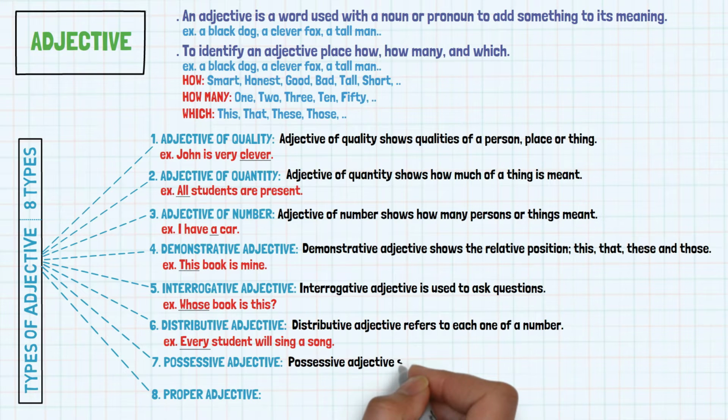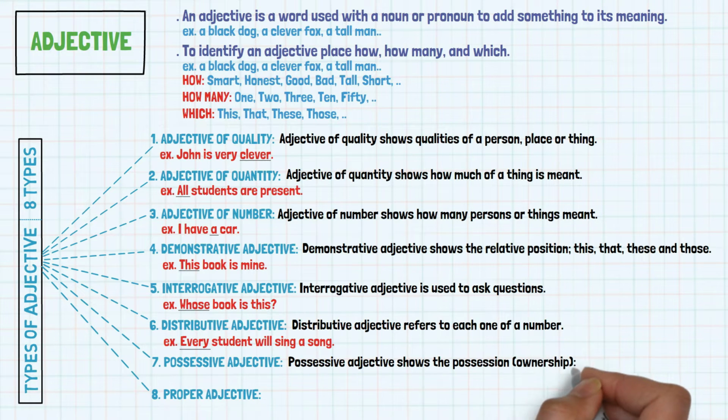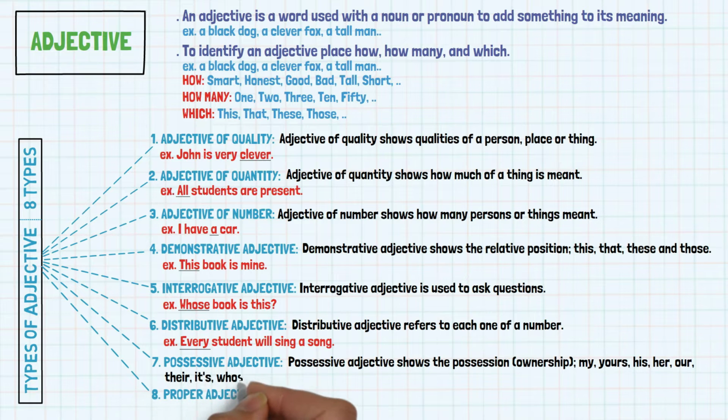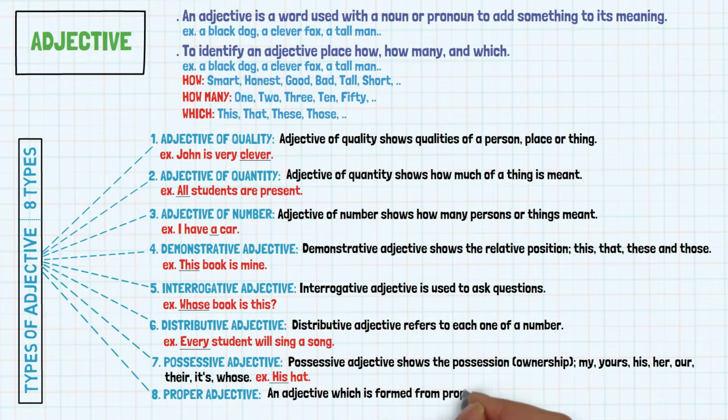Possessive adjective shows the ownership: my, your, his, her, our, their, its, and whose. For example, his hat. An adjective which is formed from proper nouns is called proper adjective. For example, American people are nice.